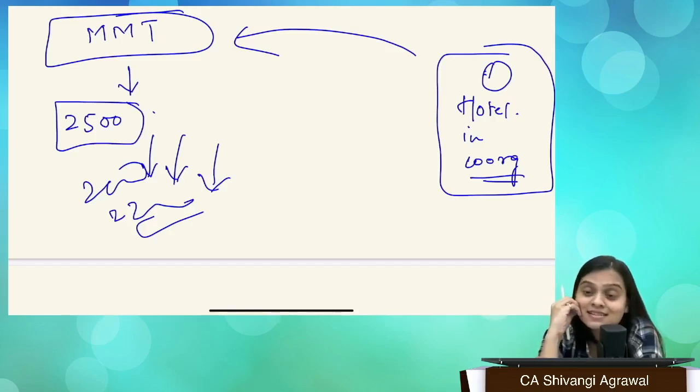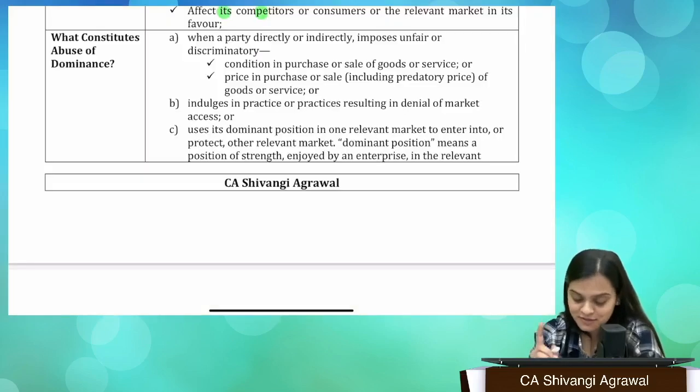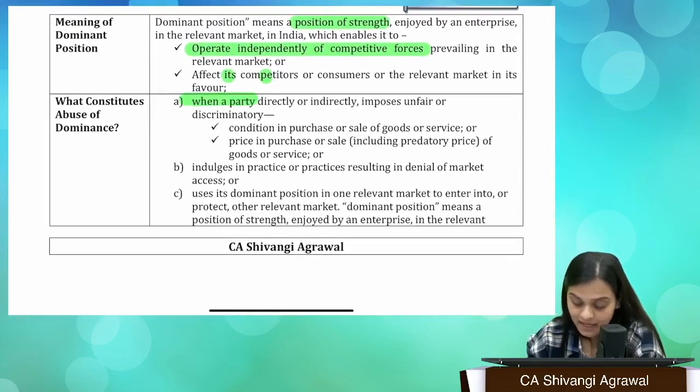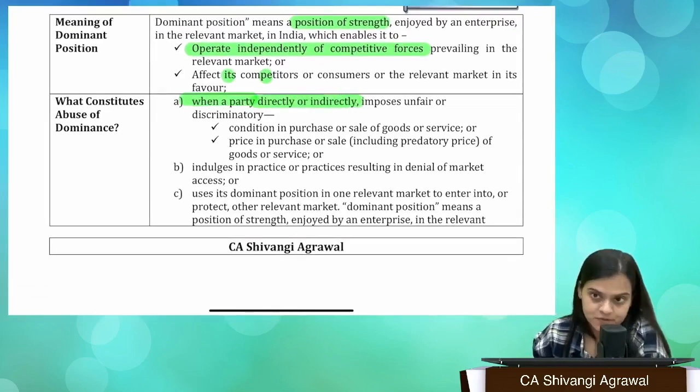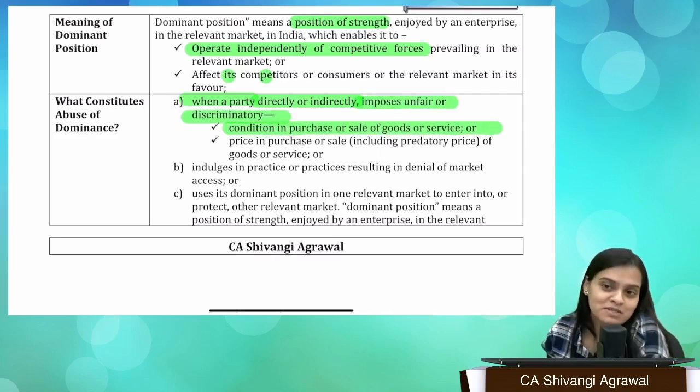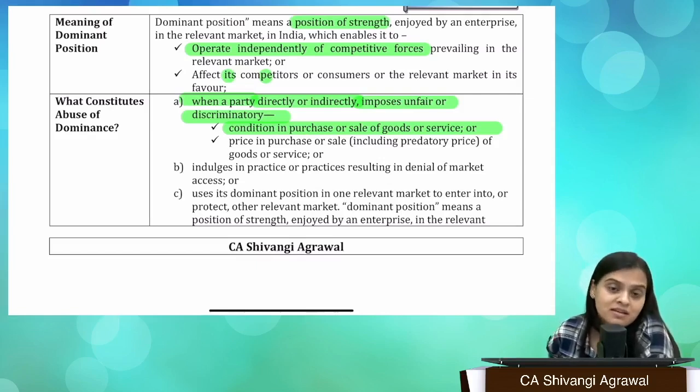Yes, it is. So the first thing, my dear, is when a party directly or indirectly, and here we are talking about MMT, imposes unfair or discriminatory condition in purchase or sale of goods or service. That is exactly what MMT did. And that proves that yes, MMT has contravened the provisions of Section 4. So inquiry must be carried out. Punishment must be given to MMT.